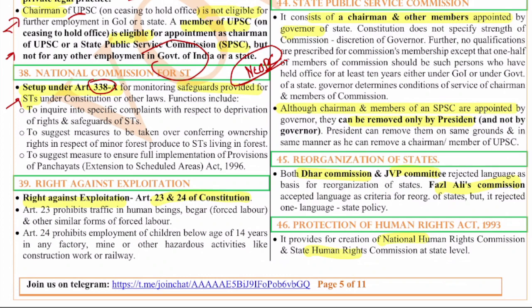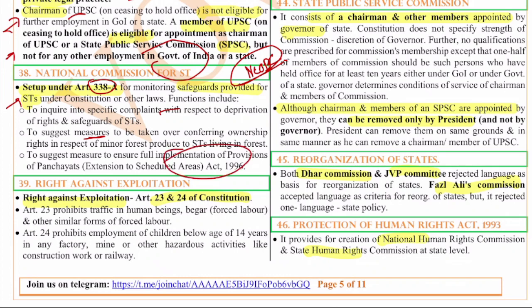Okay. So this 338A deals with NCST. Basically, as the name suggests, this is to empower the scheduled tribes and also deal with issues relating to the scheduled tribes. Its other functions, if you see, are to inquire into complaints, to suggest measures for conferring ownership rights, in respect of minor forest produce and other land issues in the tribal areas, and also to suggest measures for the implementation of the PESA Act.